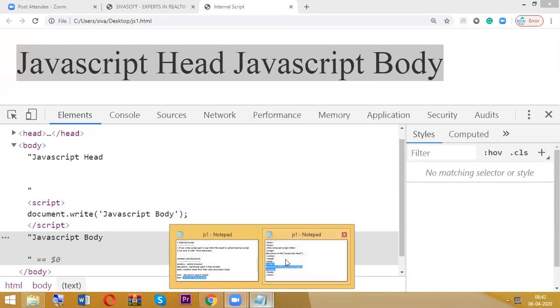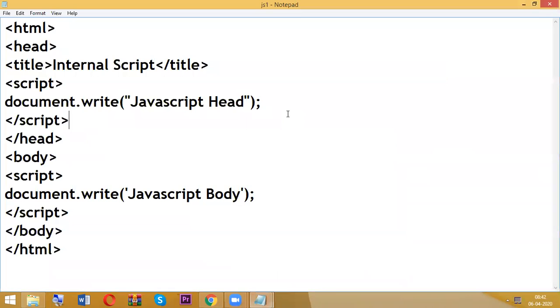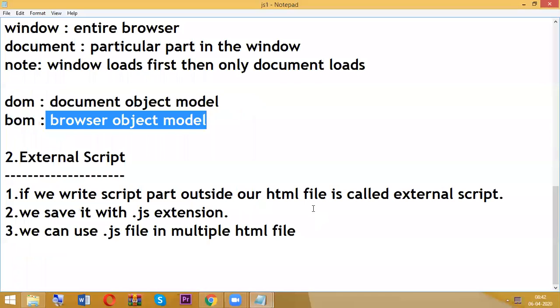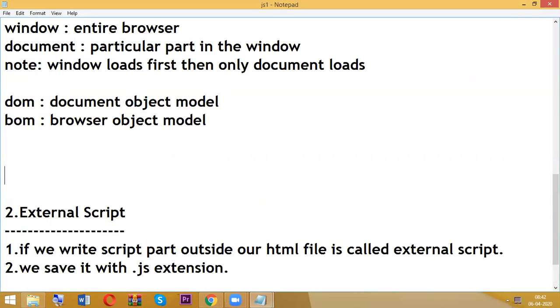So next, this is called internal script. Now you understood what is document. Then what is write? Write is one of the predefined methods, or you can also call it a function which performs some action.